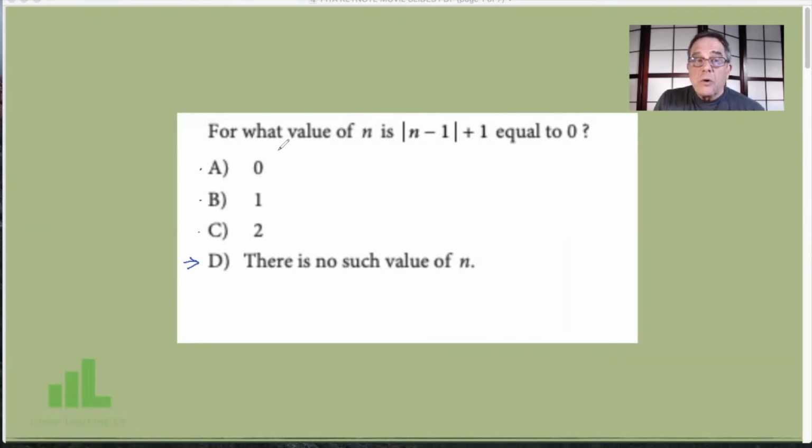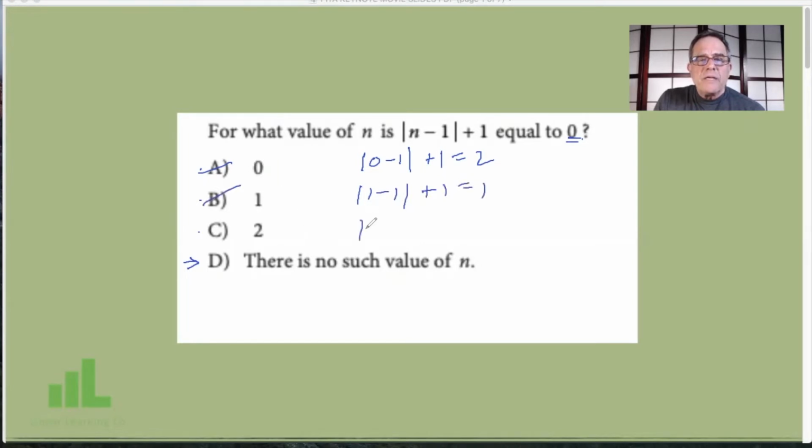So let's get to work. If n is 0, we have the absolute value of 0 minus 1. Well, that's going to be 1. Plus 1 is going to be 2. Definitely not 0. How about the next one? The absolute value of 1 minus 1. Okay, that's 0, but we're adding 1. It's going to be 1. We're looking for 0. No good.